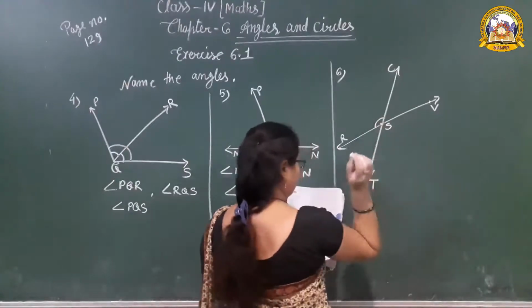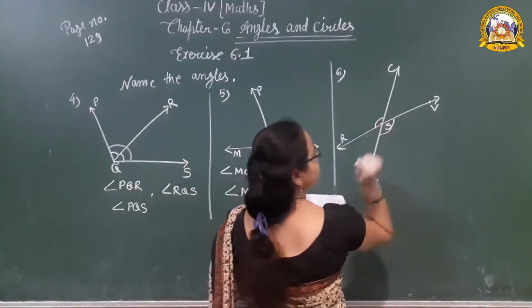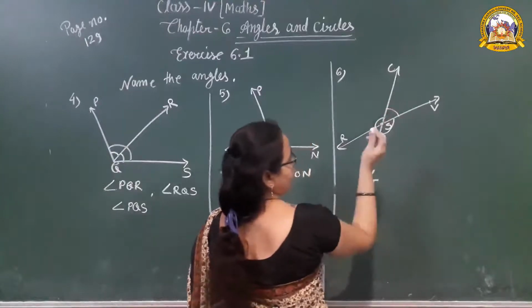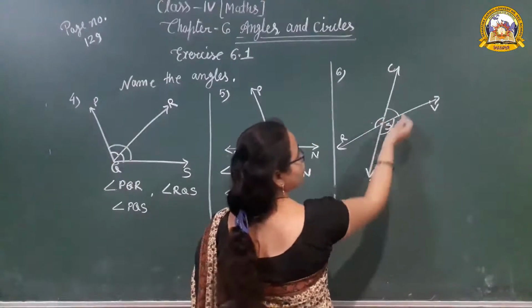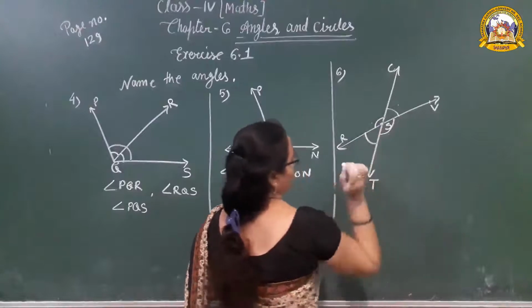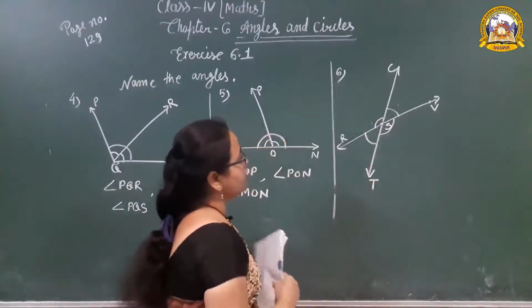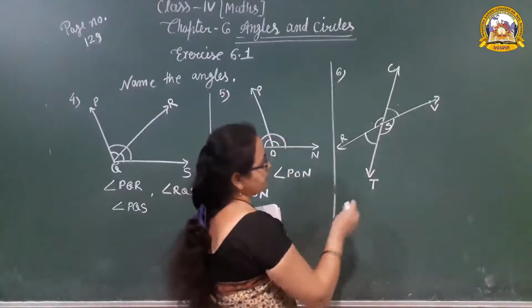One angle is here, another angle is here. 1, 2, 3 and 4. Okay, so let's start the naming of the angles.